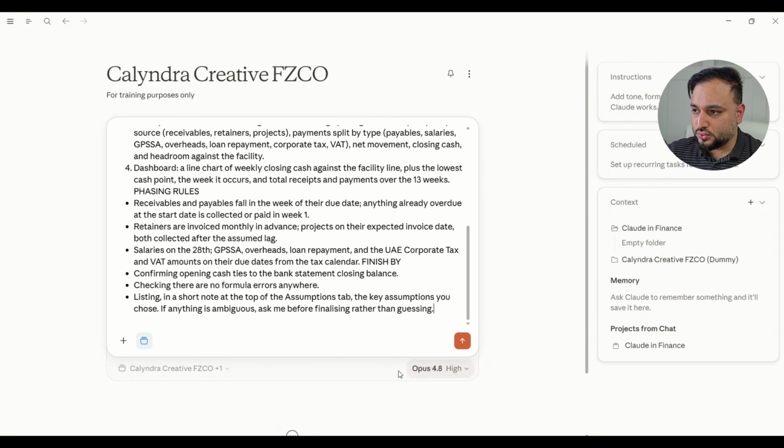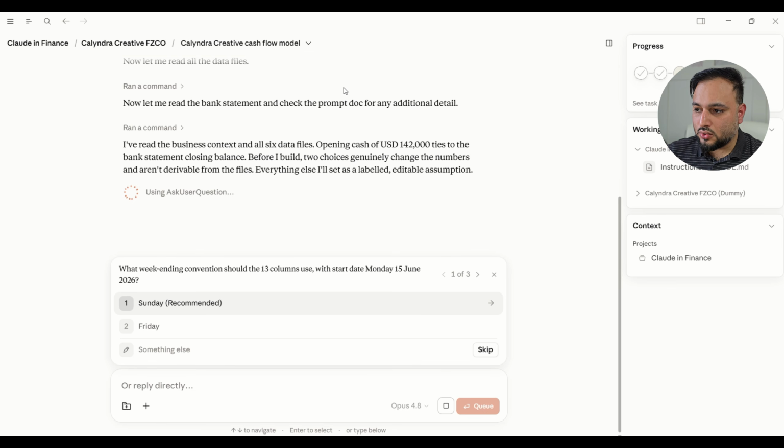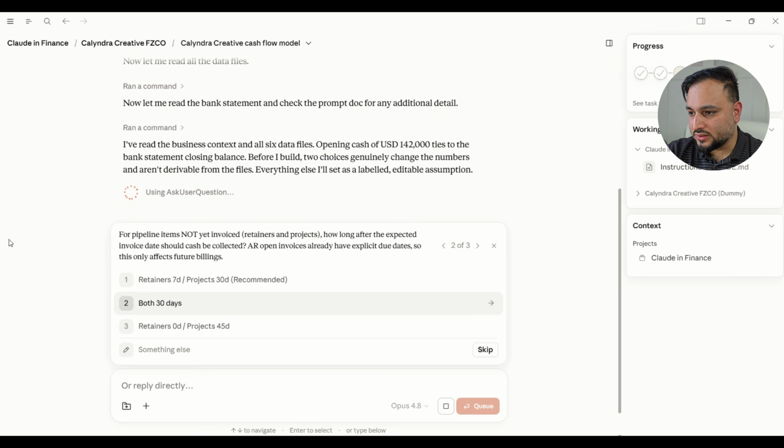I'll skip to the next stage as it's working. So here you can see that it's asking us some questions because we already asked in the prompt not to do anything you're unsure of. So it's asking for confirmation on what our week end is, and that's Sunday. So we will select that.